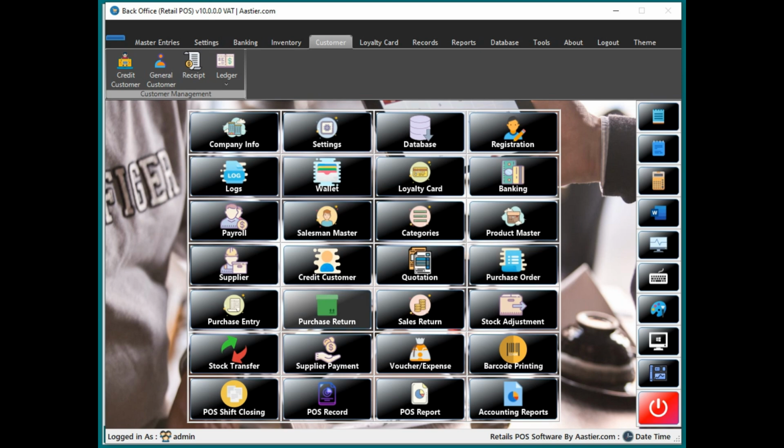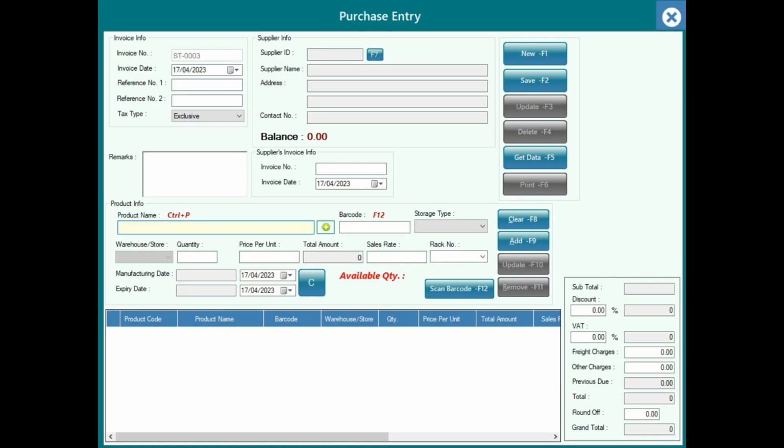And the purchase order, purchase entry, here you can just manage your purchase entries. See this purchase entry, when you do these entries, you can just only update your sales rate. This will affect in your retail cost only, and the rest of price you need to manage from the product master. Products master, you can find it from here.